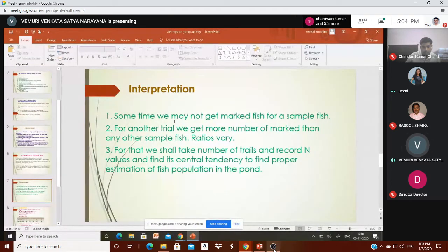In our interpretation, some problems will be there. Sometimes we may not get a marked fish in the sample. Then we should drop the trial, not count it, and go for one more trial. For another trial, we may get more marked fish than in other samples. That is possible, so ratios may vary. For one trial, you may not get the correct answer. So we should take a number of trials, record the N values for the number of fish, and find their central tendency to get a proper estimation of the fish population in the pond.